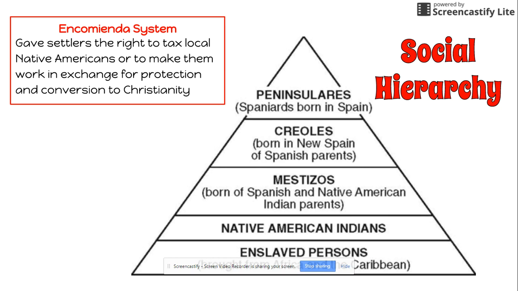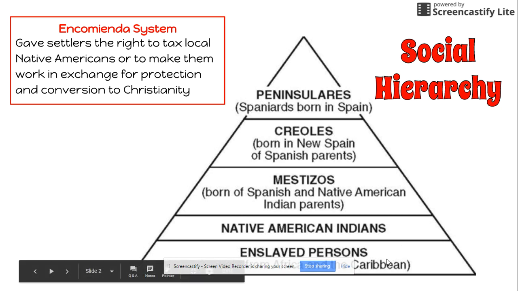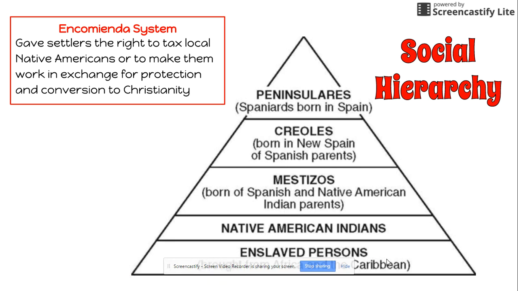Then below them, you had what were known as the Creoles. And these were those who were born in New Spain, right? Those of Spanish parents, whose parents had come to the Americas. They've been living here for years. And now their children were born in this new territory, and they were known as Creoles. Below them, we had the mestizos, who were born of Spanish and Native American parents, right? So you had that combination, the mestizos, which means mixed in English. Then you would have the Native American Indians. And then finally, you would have the slaves, right? The enslaved persons, which were usually groups of Africans that were being brought in from Africa.